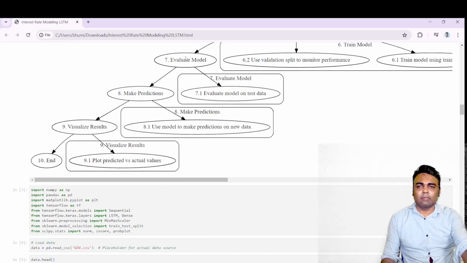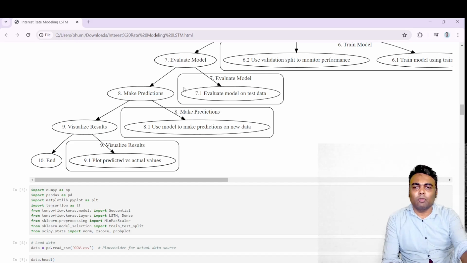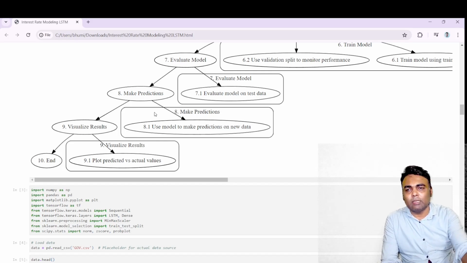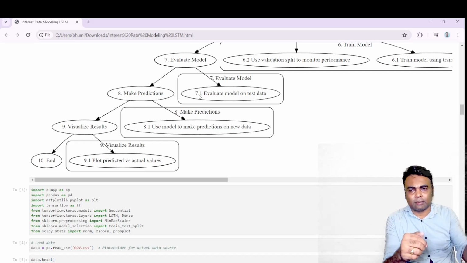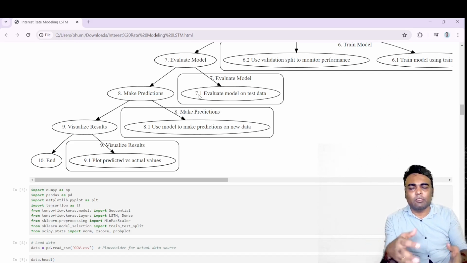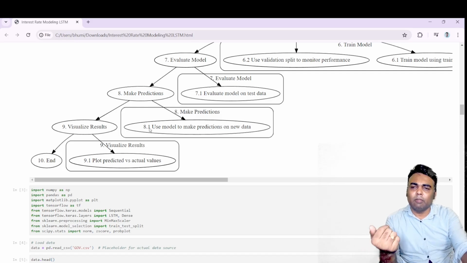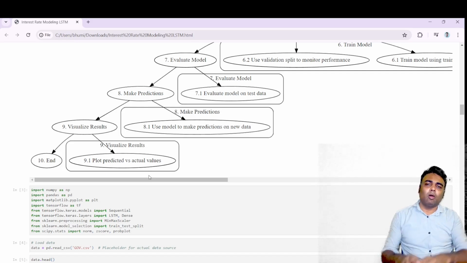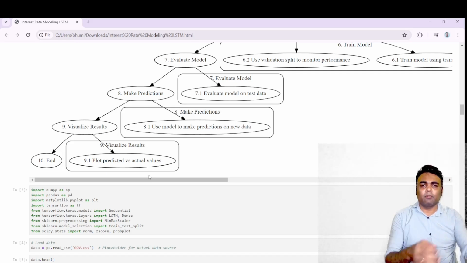So the next step is evaluation of the model. We will evaluate the model using the testing data set, and once we are satisfied with it, we will compare the actual data with the predicted data. Once we are satisfied with the model, we will start making predictions on new data. So this is all about the entire flowchart of training an LSTM model.